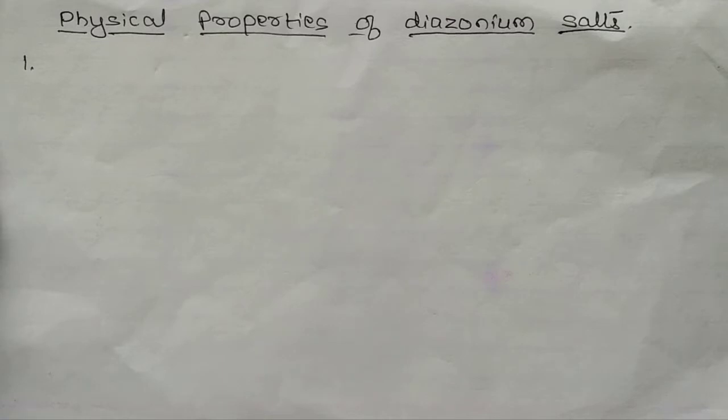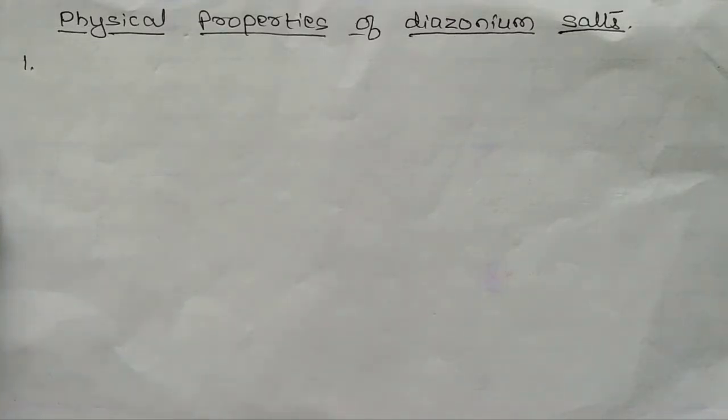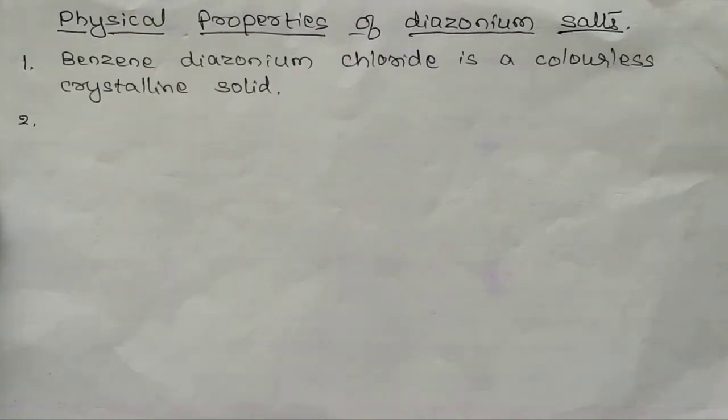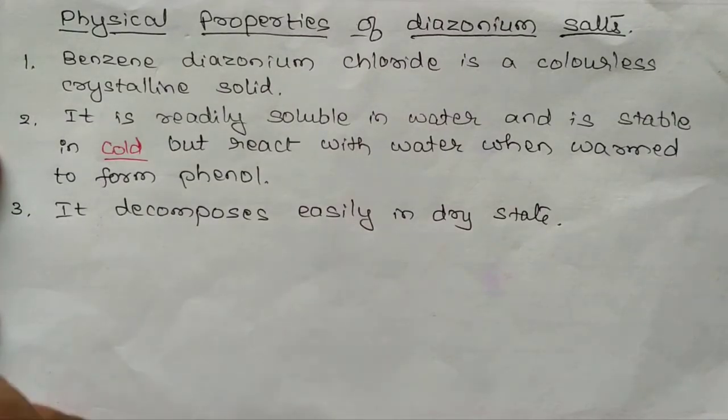Now we'll discuss physical properties of diazonium salts. Benzene diazonium chloride is a colorless crystalline solid. It is readily soluble in water and is stable only in cold condition, but reacts with water when warmed to form phenol. It is stable in cold condition. If warm water is added, it forms phenol. It decomposes easily in dry state.